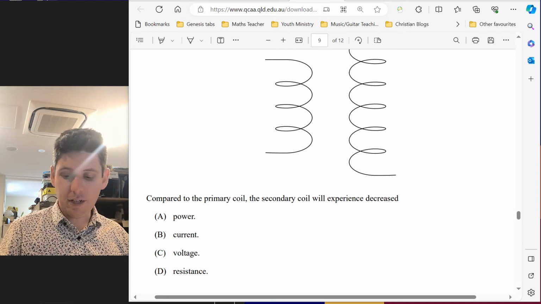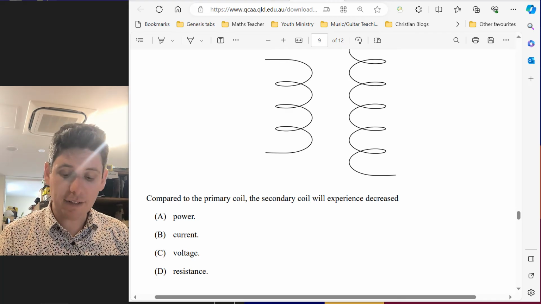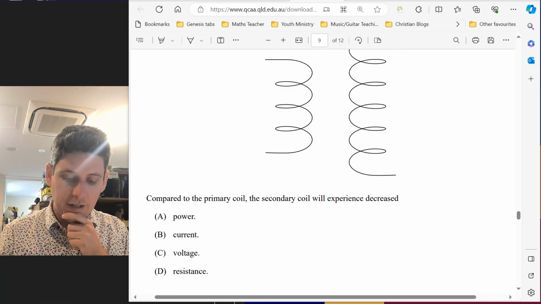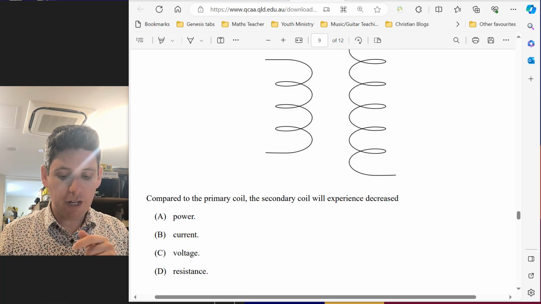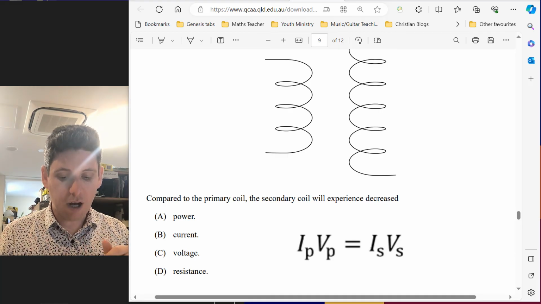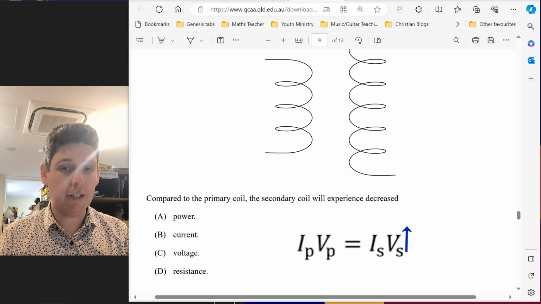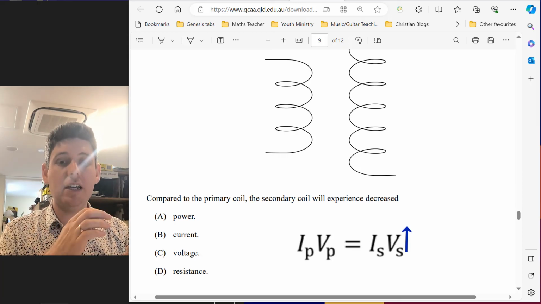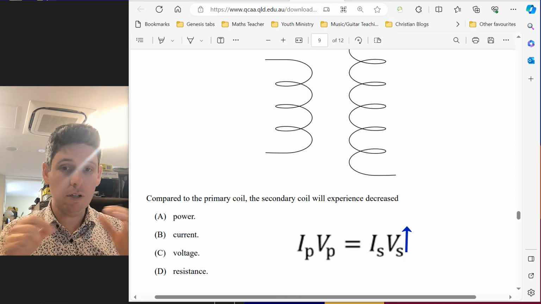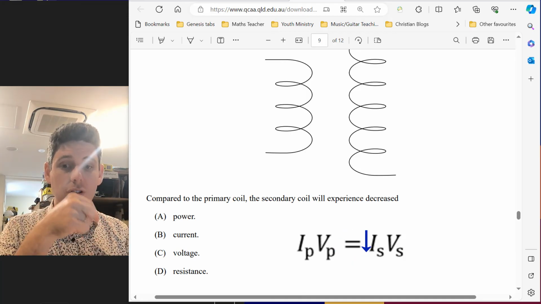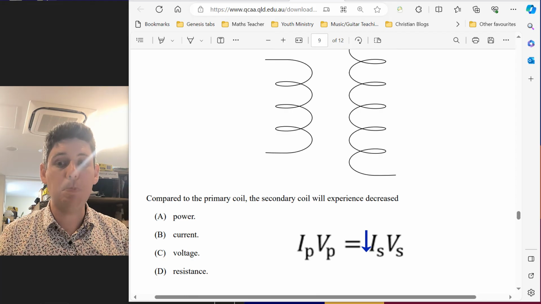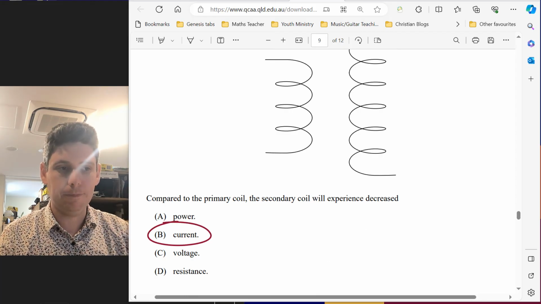So if you look at your formula sheet, under electromagnetism, page 3, there's IPVP equals ISVS. And so if we increase the voltage of the secondary coil, that means to keep it equal, the I needs to decrease. So the answer is B, current.